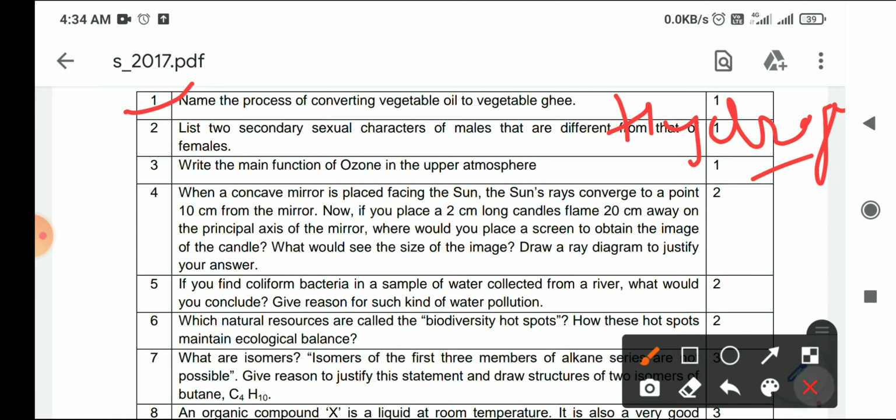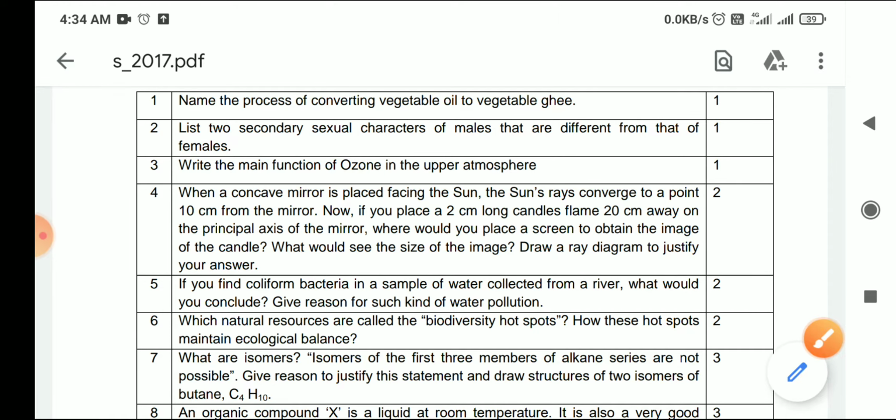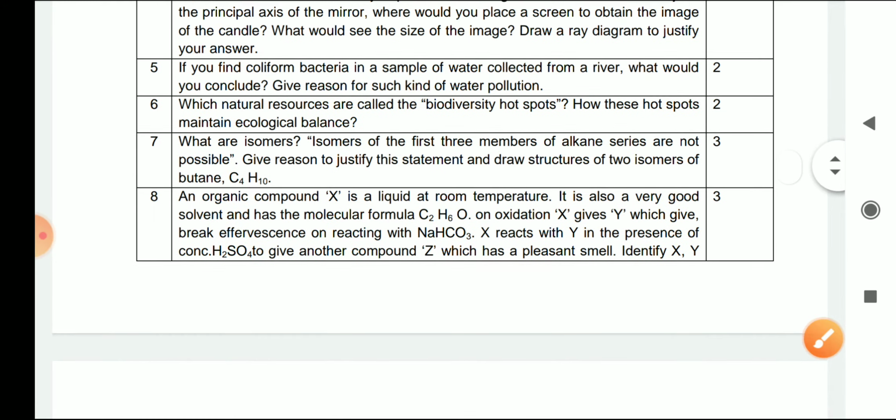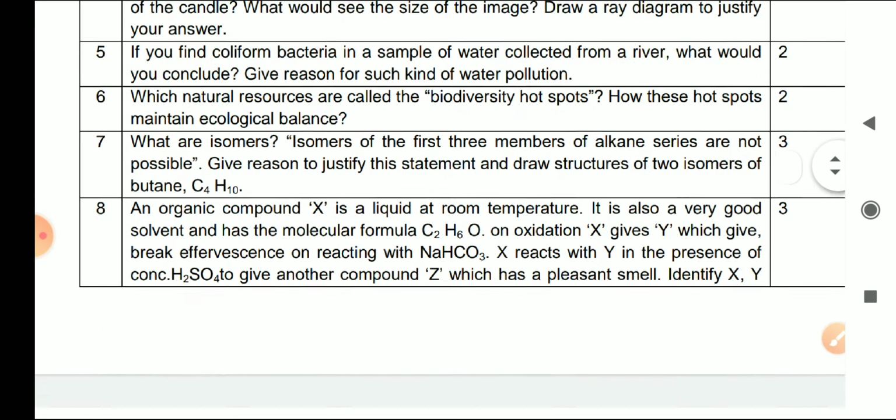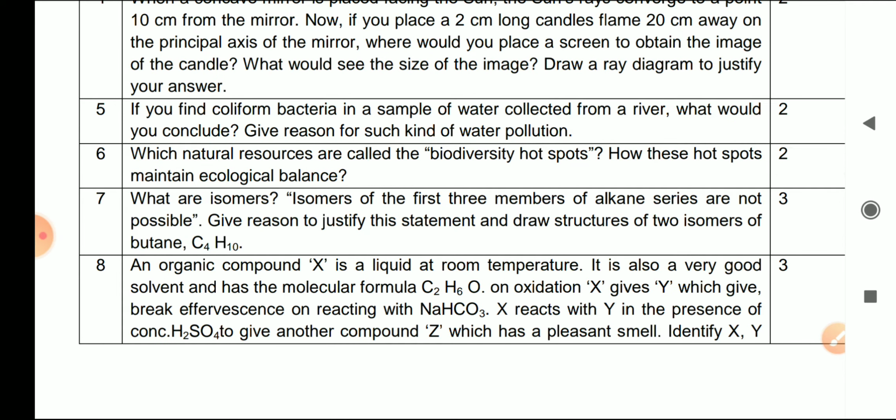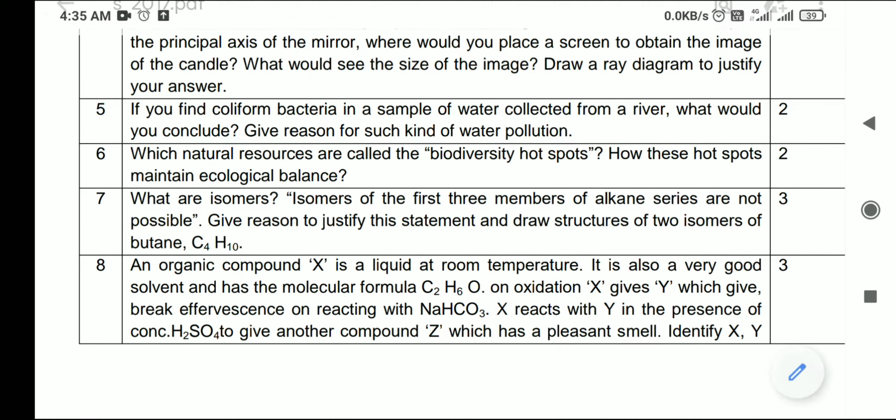Now come to another question which is in your course, which is related to chemistry, that is the 7th question. What are isomers? Isomers of the first three members of alkane series are not possible. Give reason to justify this statement and draw structure of two isomers of butane C4H10. Okay, so how will we give the answer of this?